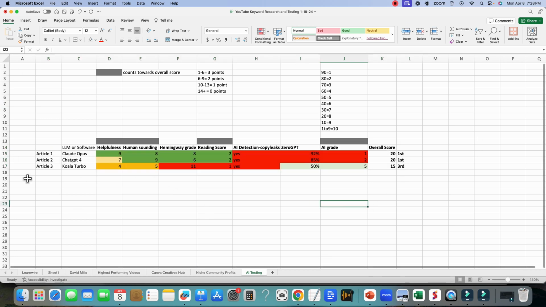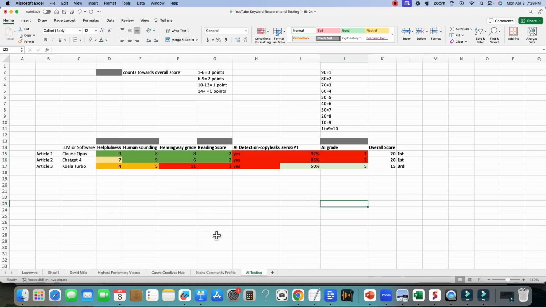So I think that at the end of the day, this was surprising to me, just to show that Koala actually costs more money. Claude and ChatGPT only cost $20 a month and they're unlimited. Koala costs more per article, and it basically performed quite a bit lower than Claude and ChatGPT.